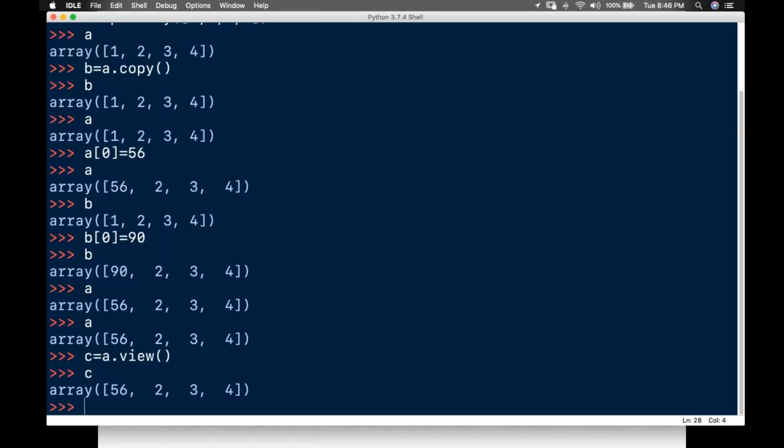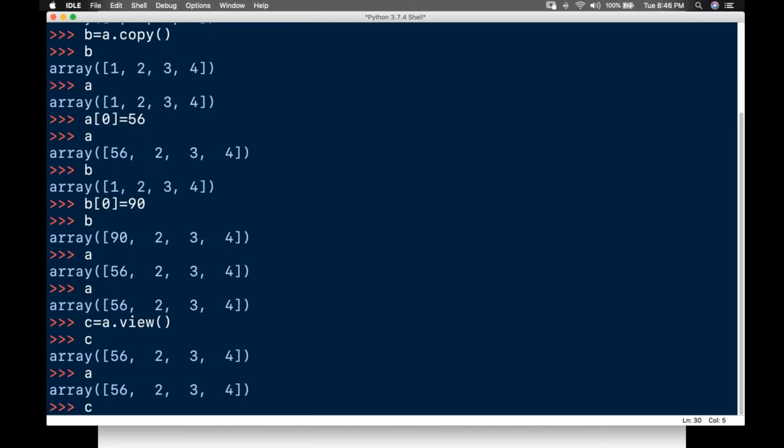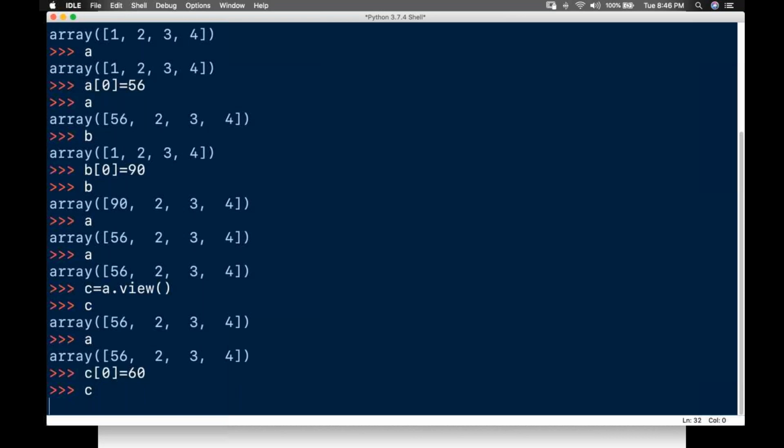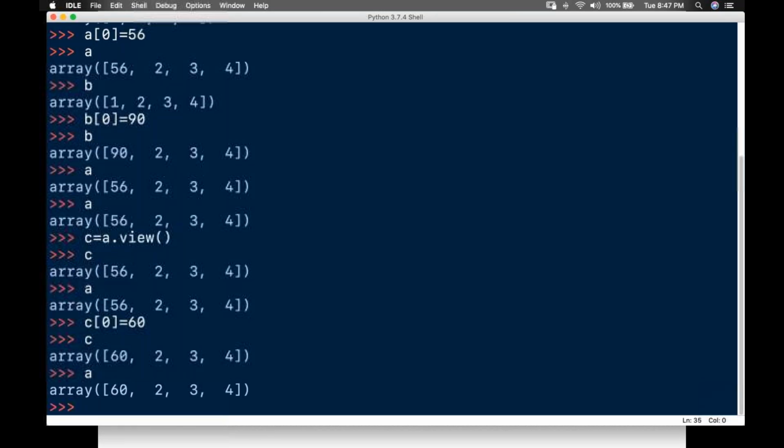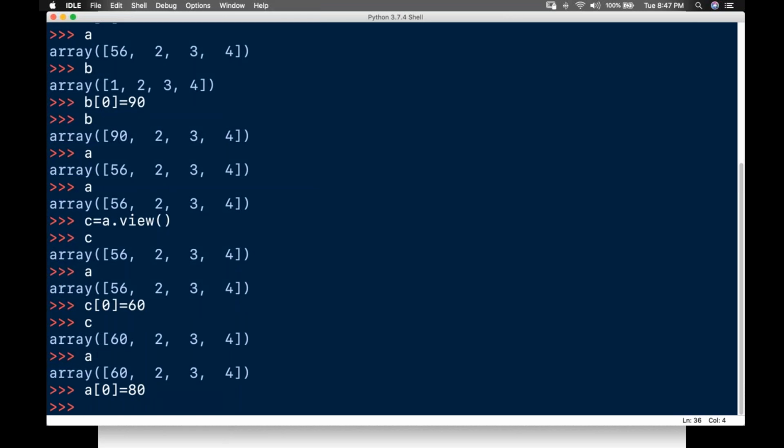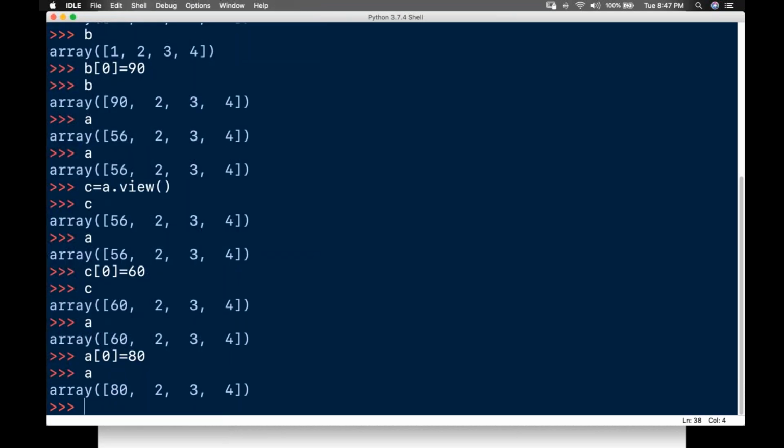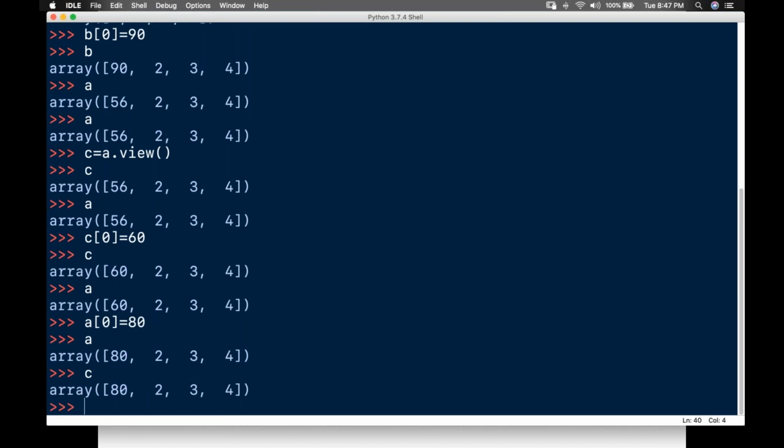So if I tell it like c, it is getting it, and b and a, it is also the same thing, right? So I'll just say c of 0 is equal to 60. Now 60 is affecting it, and a is also affecting it. Anything you change in a, for example I make it 80, it is affecting c, yes. This is called a view. So take it down.